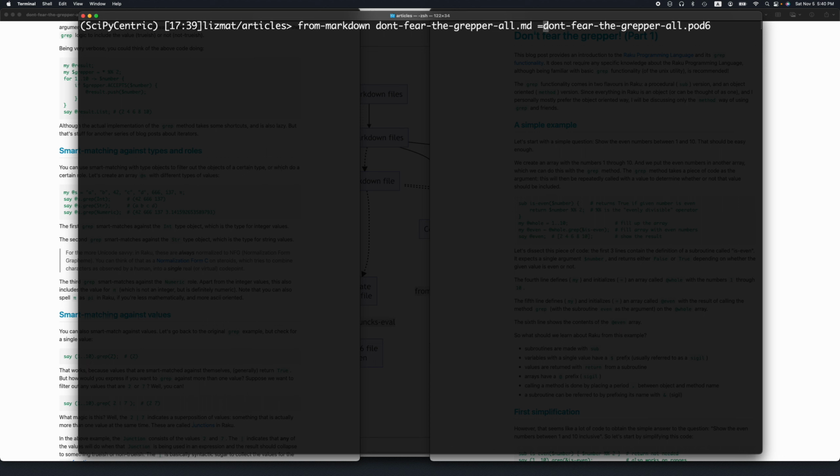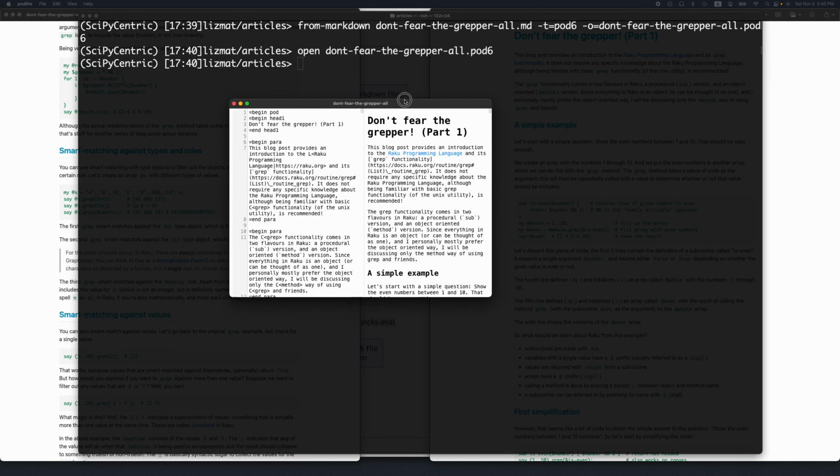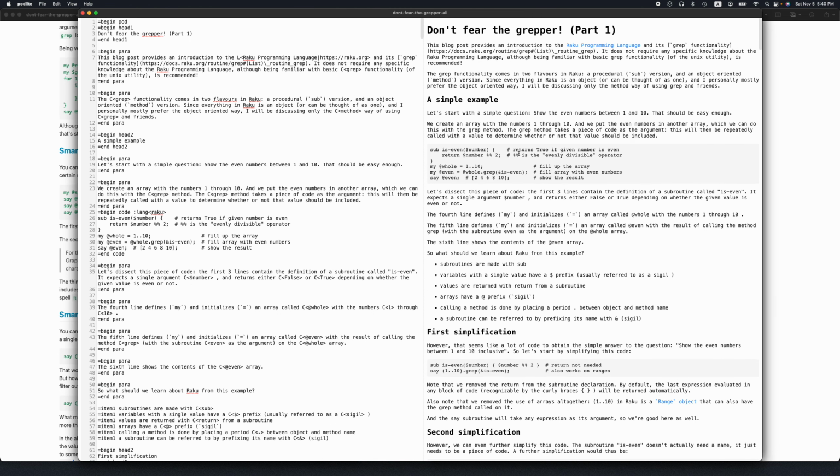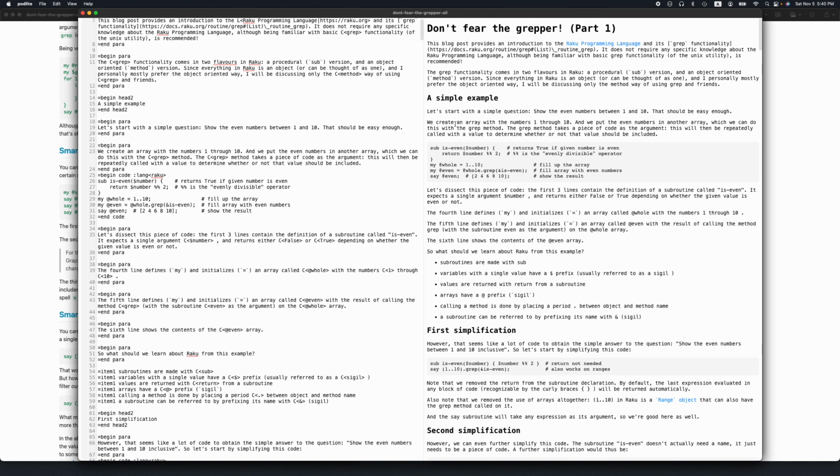I need to say that my target needs to be pod6. This produced a pod6 file, which I'm going to open here, in an application called PodLite, written by Alexander Zahatsky. We can see we have this representation here.